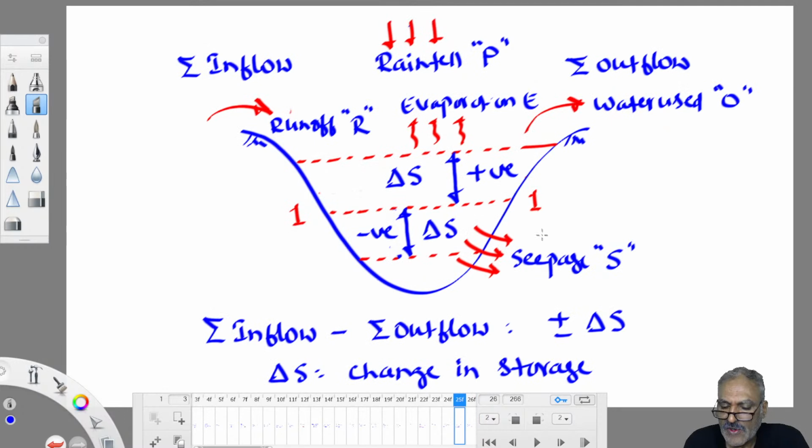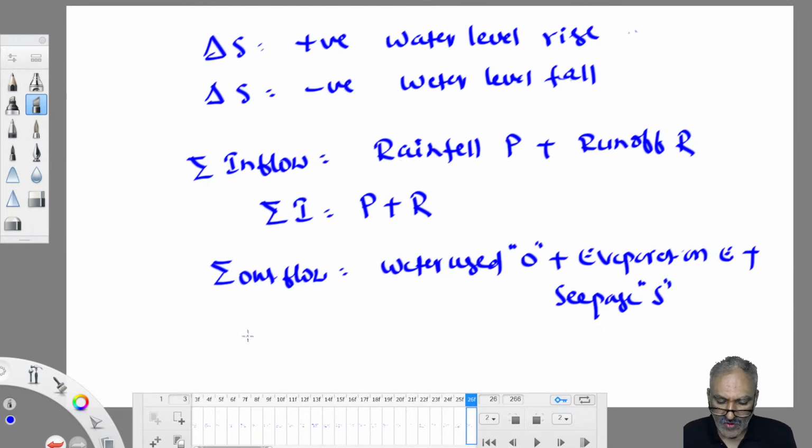Arrows leaving the water body are outflow. Arrows getting into the water body are inflow. Understood? So sigma outflow is equal to what? It is O plus E plus S.